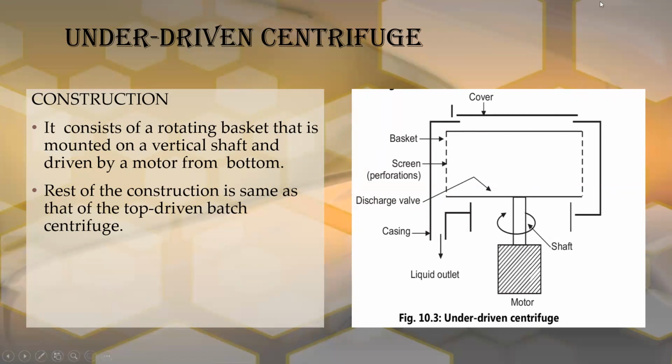The basket has perforations which are covered inside by a screen, and the basket collects the filtrate. The basket is surrounded by a casing, and there is an outlet for the liquid or filtrate. So this is the construction of the under driven centrifuge.